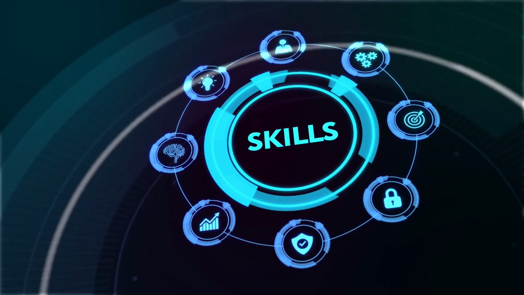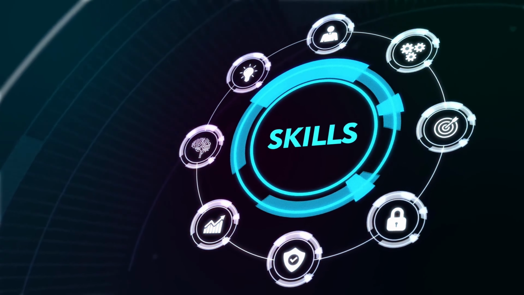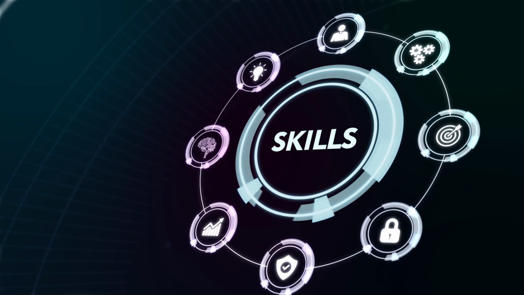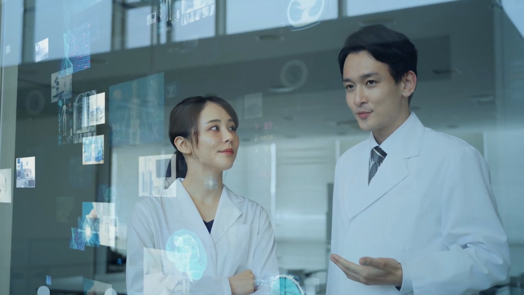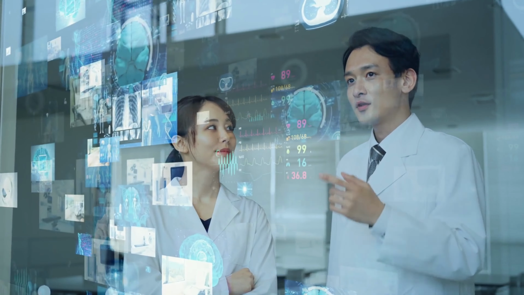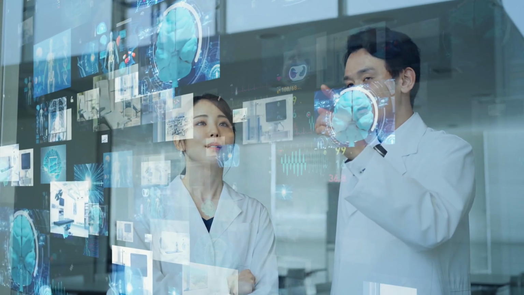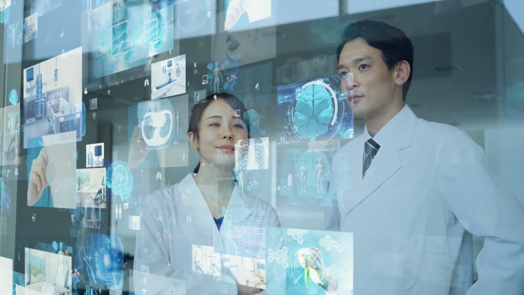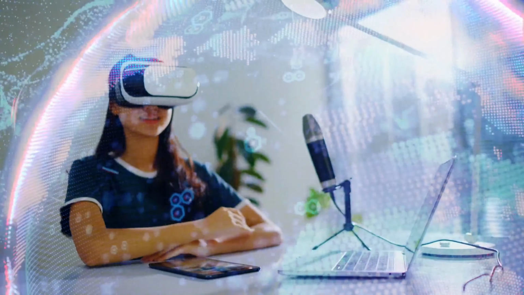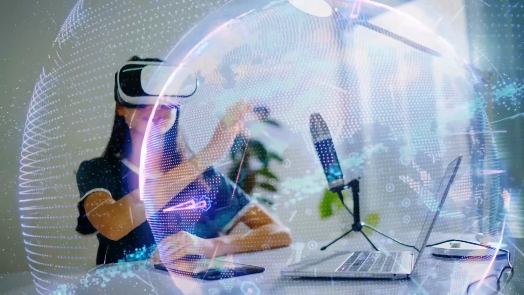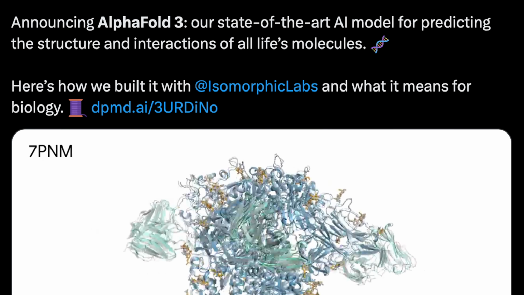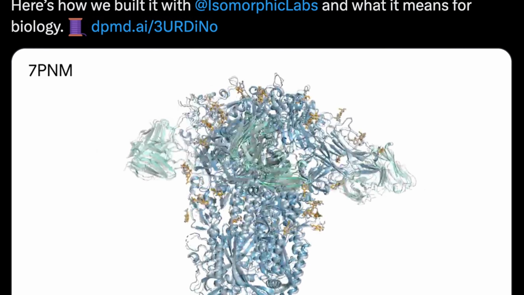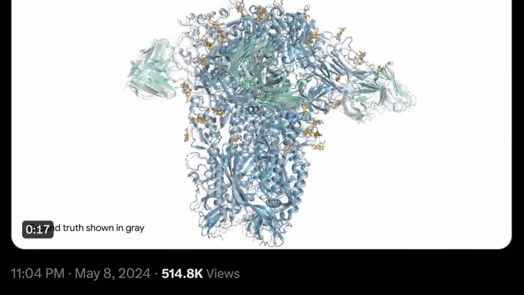Did you ever wonder how artificial intelligence could revolutionize the way we understand the very building blocks of life? Imagine a tool so powerful that it can predict the intricate structures and interactions of proteins, DNA, and RNA with unparalleled accuracy. Today, we delve into the world of AlphaFold 3, the latest AI model developed by Google DeepMind and Isomorphic Labs, poised to accelerate the development of new drugs and treatments.